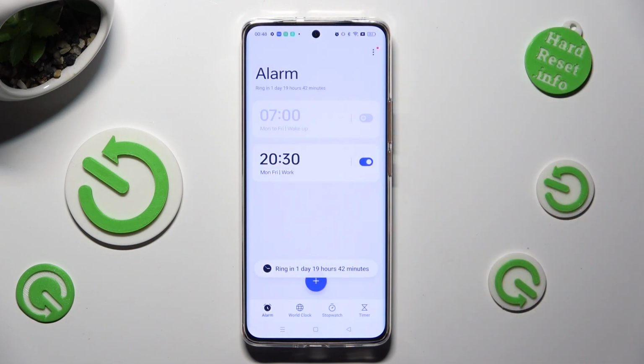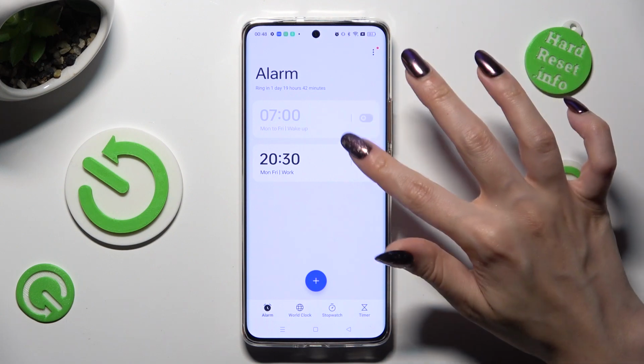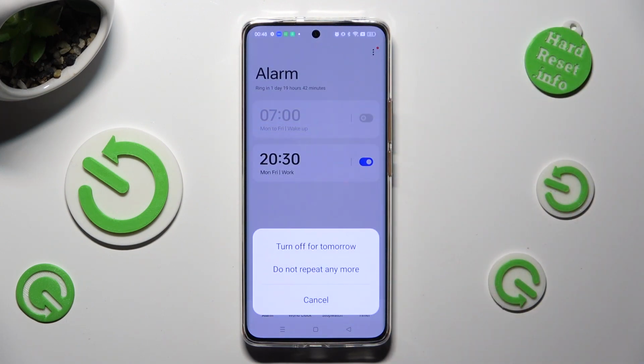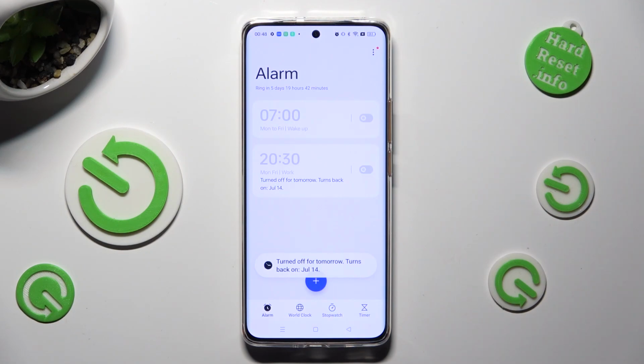As you can see, mine was successfully created. If you wish to switch it off completely, click on this switcher next to it and tap on one of those options. You can turn it back on the same way.